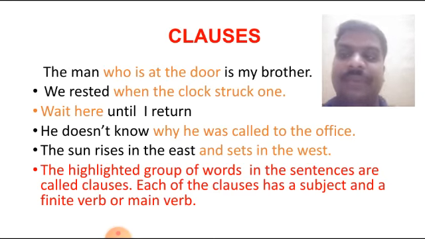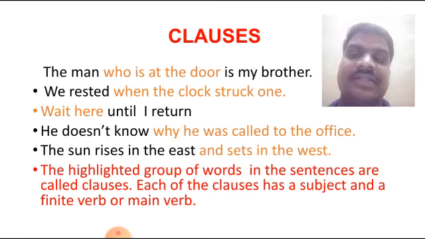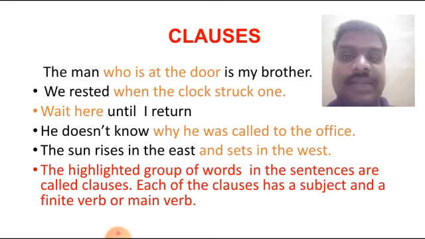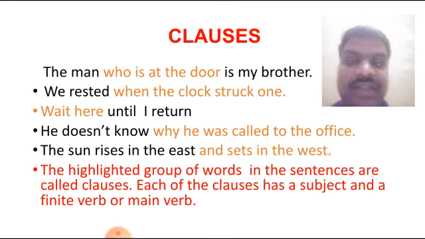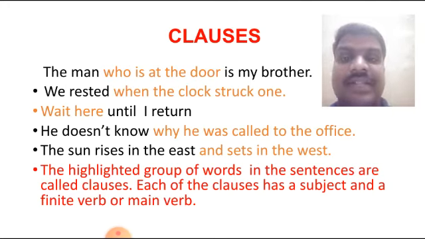See friends, who is at the door? Here also we get a subject and finite verb. When the clock struck 1, here also we get a subject and finite verb. When we get a separate subject and finite verb within a sentence, that is called a clause.